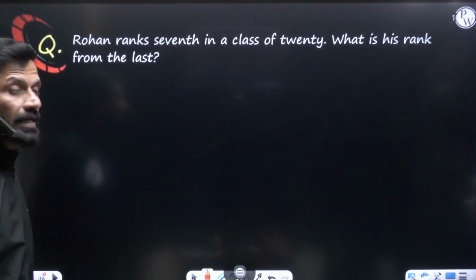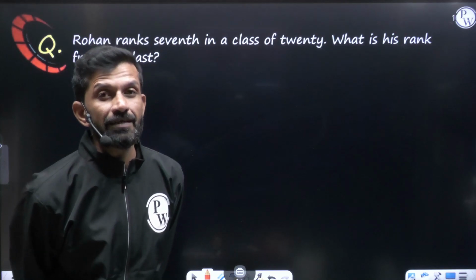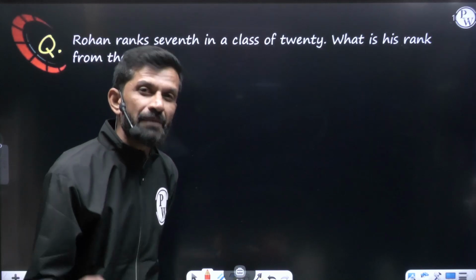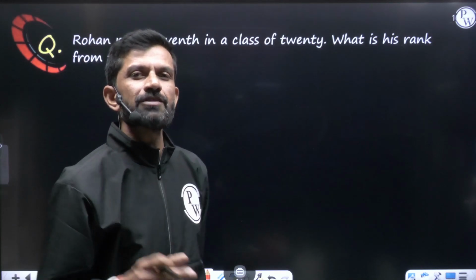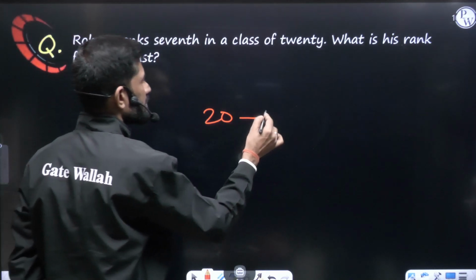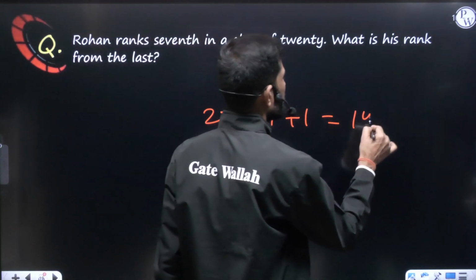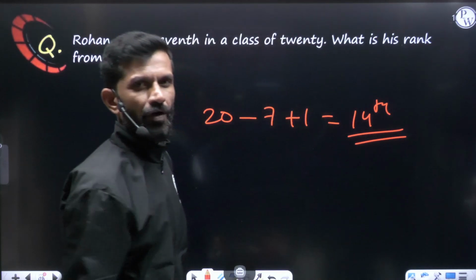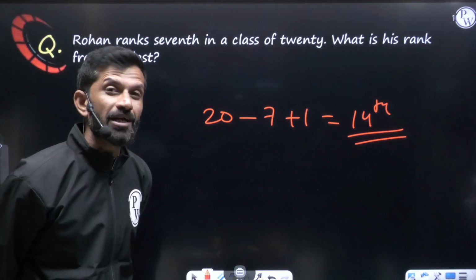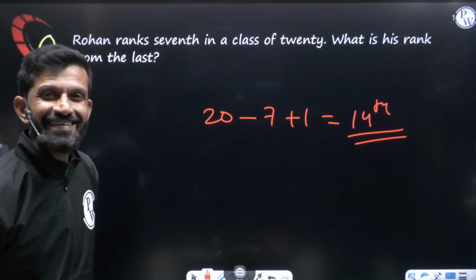Rohan ranks 7th in a class of 20. That means there are 20 people and Rohan ranks 7th. So what is his rank from the last, from the other end? From the number of people, we subtract one side position and add 1, and we get the other side position. So 20 minus 7 is 13, plus 1. So Rohan will be 14th from the bottom, from the other end. If he is 7th from the top, he will be 14th from the other end. You can check it out: 7 plus 14 is 21, 21 minus 1, the number of people will come to 20. Okay, next question.